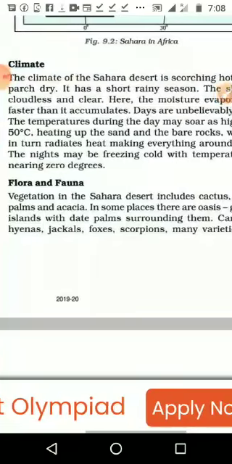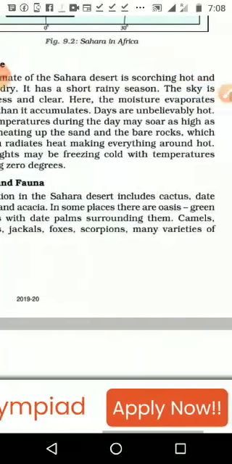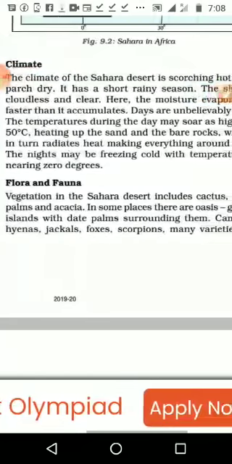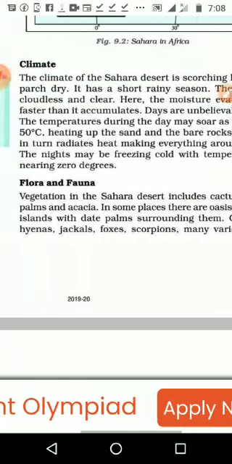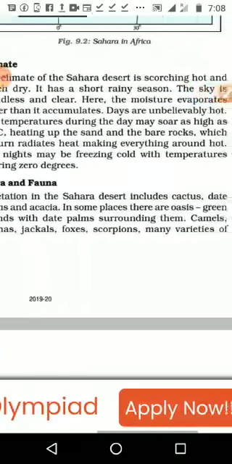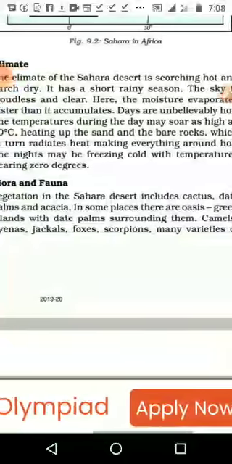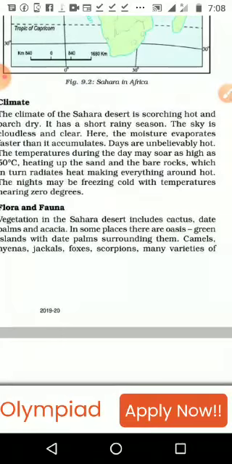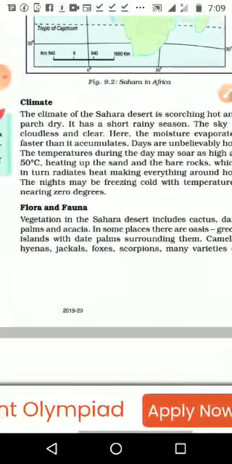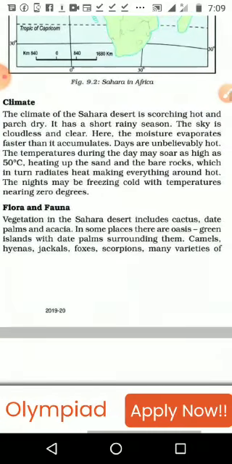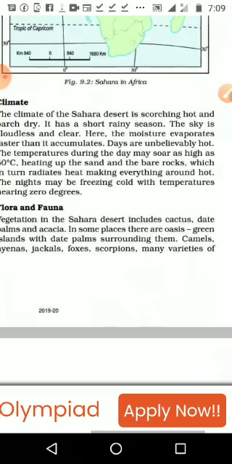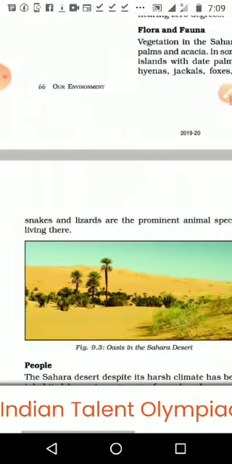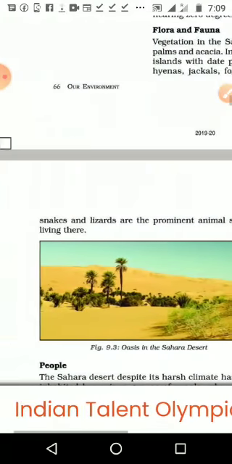Then the vegetation of Sahara Desert includes cactus, dates, palms and acacia. These are the major plants that we can see in Sahara Desert. In some places there are oases, green islands with the date palms surrounding them. Camels, hyenas, jackals, foxes, scorpions, many varieties of snakes and lizards are prominent animal species living there.